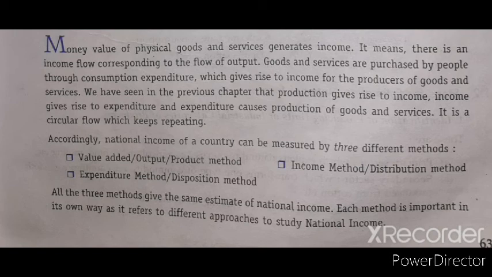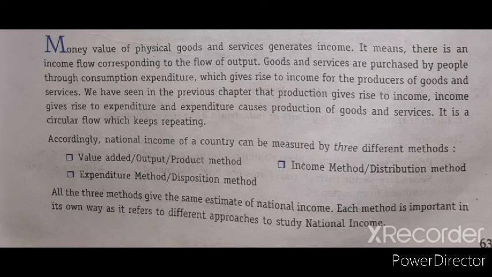Accordingly, national income of a country can be measured by three different methods. What it says: the money value of any physical goods and services always generates income. It means there is an income flow corresponding to the flow of output. Whenever any goods are produced, there is also a flow of income.